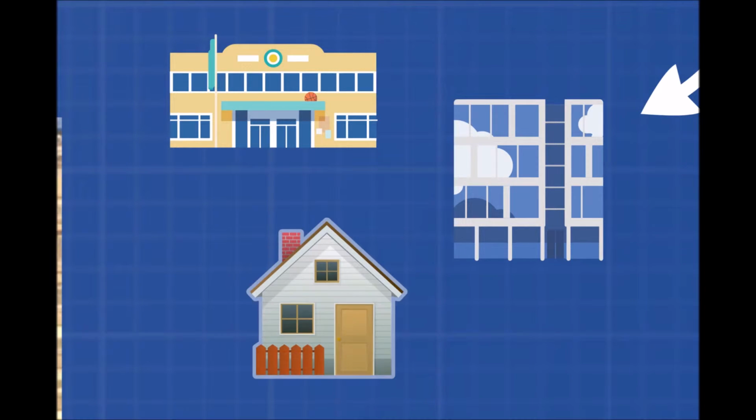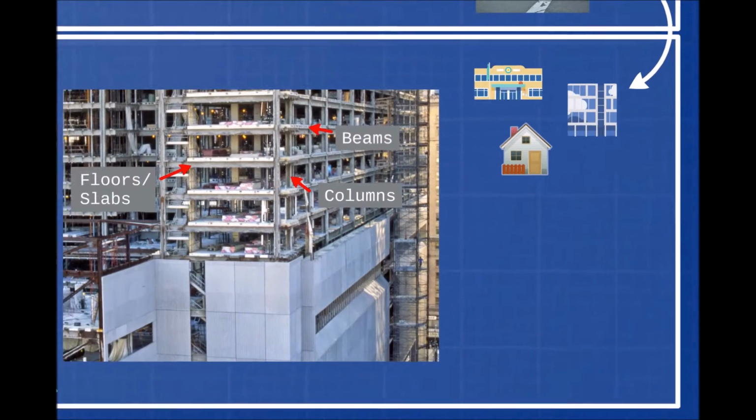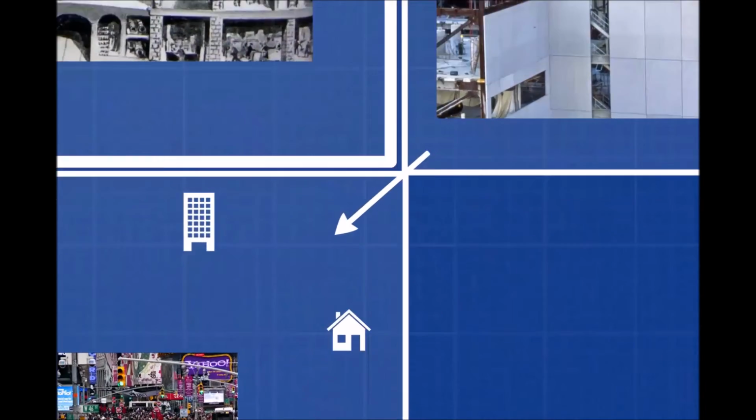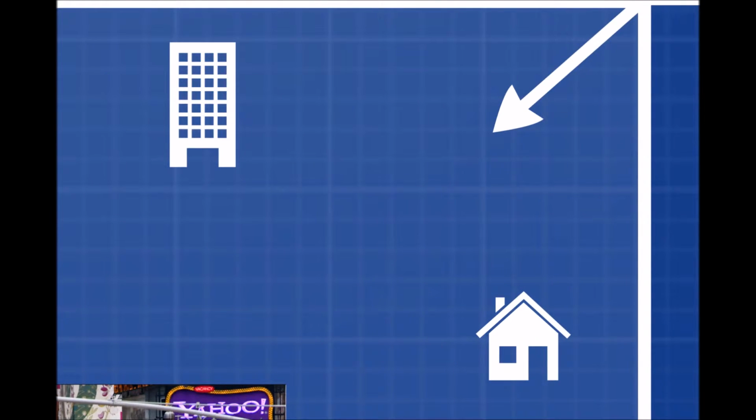With the solid foundation established, we can start to focus on the structural aspect of a city. Everyday life relies on structures: schools, offices, and even your home. Without them, there wouldn't be much of a city. Structural engineers design the beams, columns, and floors that are essential to a building. These structural members can be made of many different materials such as steel, concrete, or wood. Designing the material and size of these structural members is a typical task that would be assigned to a structural engineer.